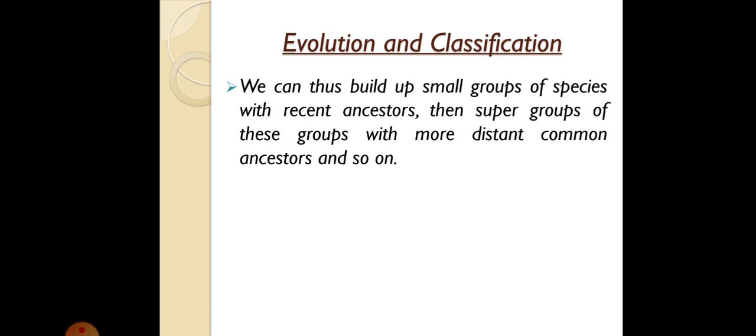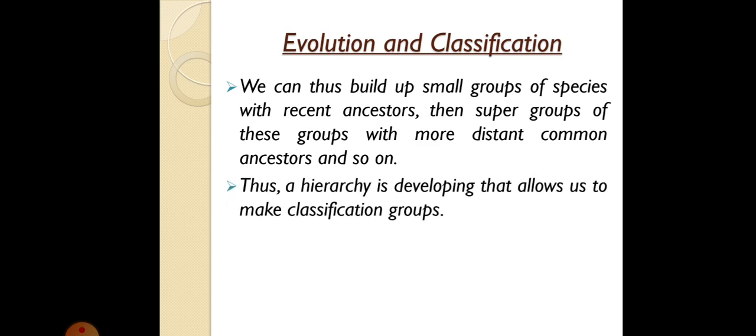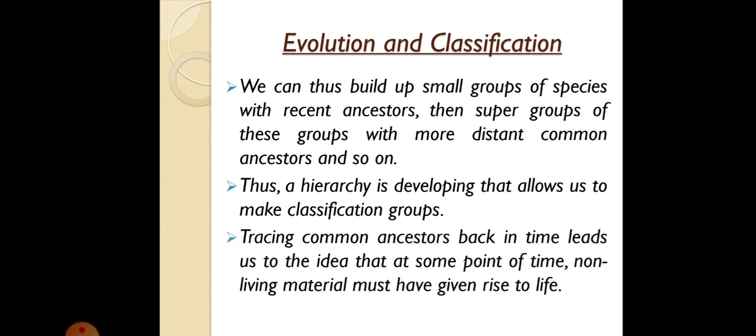We can thus build up small groups of species with a recent ancestor, and then make super-groups of these groups with a more distant common ancestor, and so on. So in this way we can build groups of species with recent ancestors and then another group with distant ancestors. Thus a hierarchy is developing that allows us to make classification groups. Now, tracing common ancestors back in time leads us to the idea that at some point of time, non-living material must have given rise to life.